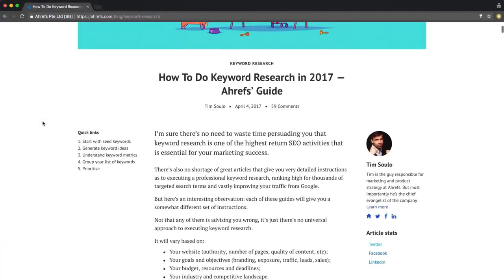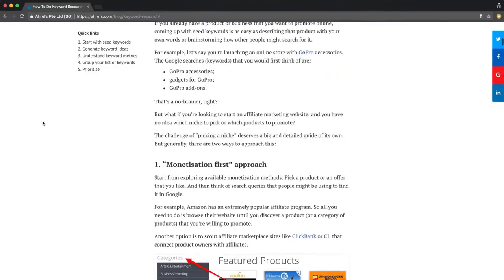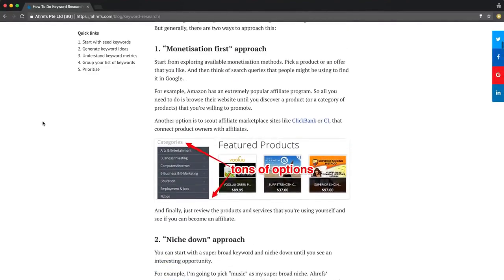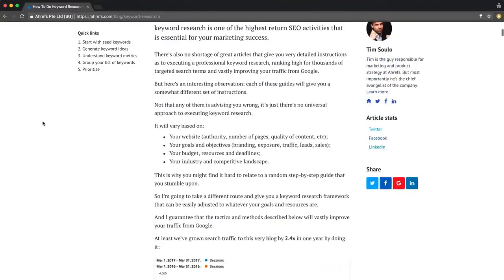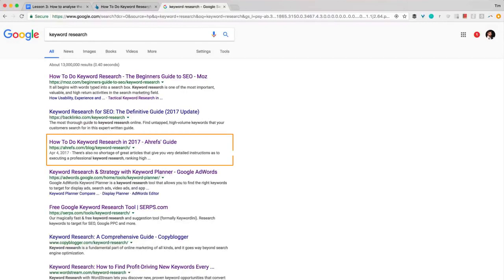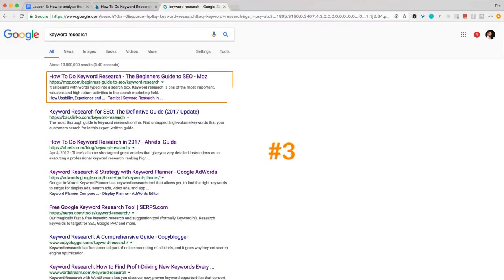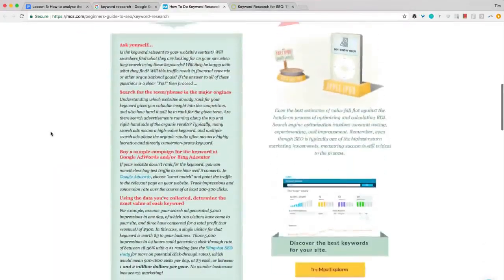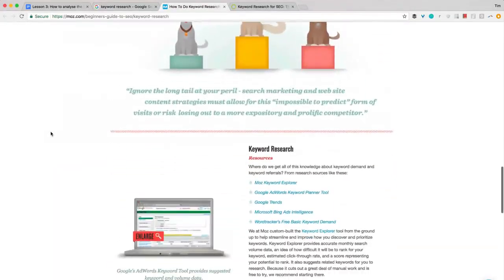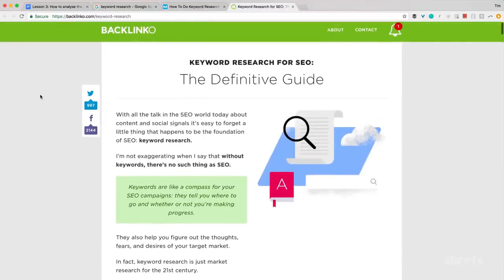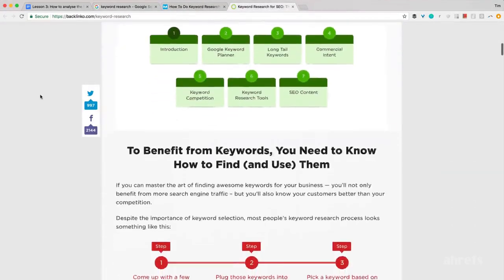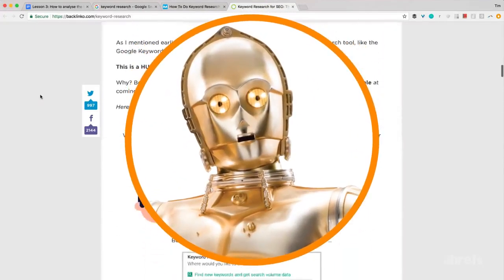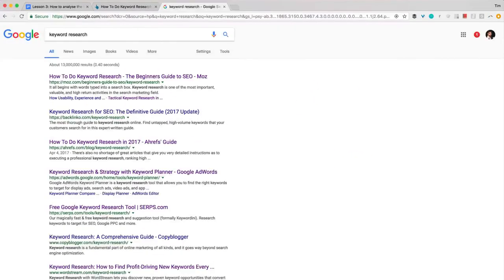Take a look at my guide to keyword research that was published at Ahrefs blog. This article is clearly relevant to the topic of keyword research, and I doubt that you need more than 2 seconds to realize that. But if you Google for keyword research, our article only ranks number 3, while guides from Moz and Backlinko rank number 1 and number 2 respectively. If you take a look at their articles, each of them has its pros and cons, so it's really hard to tell if our own article is better or worse than theirs. Especially it is hard to figure out if you're a machine and not a human being. So why does Google put us at position number 3 and puts Moz at position number 1?